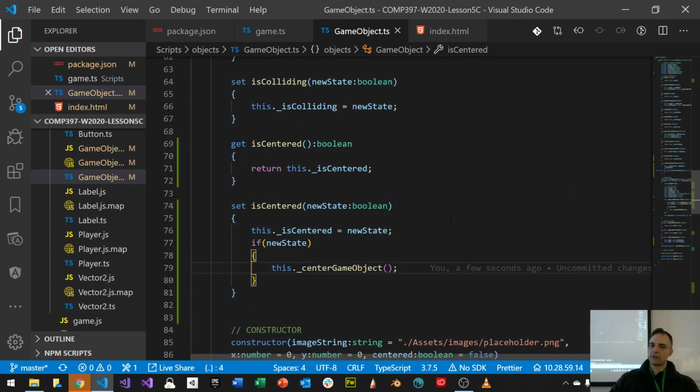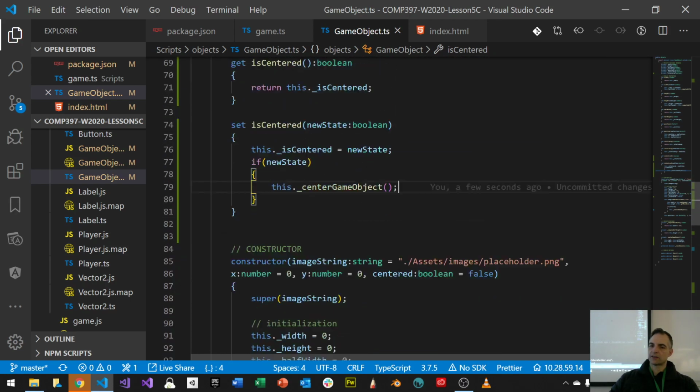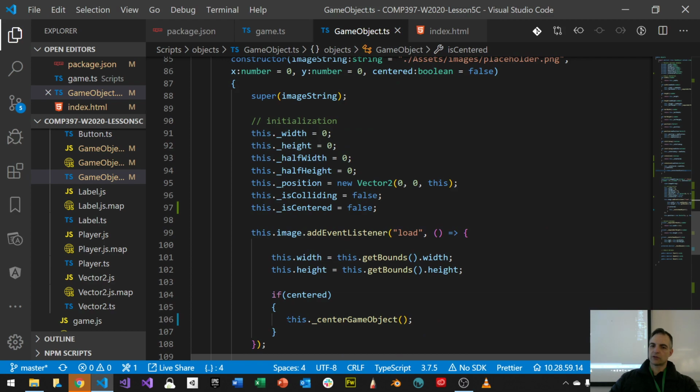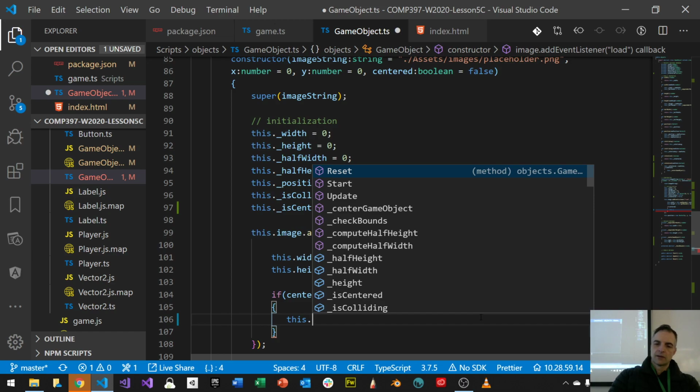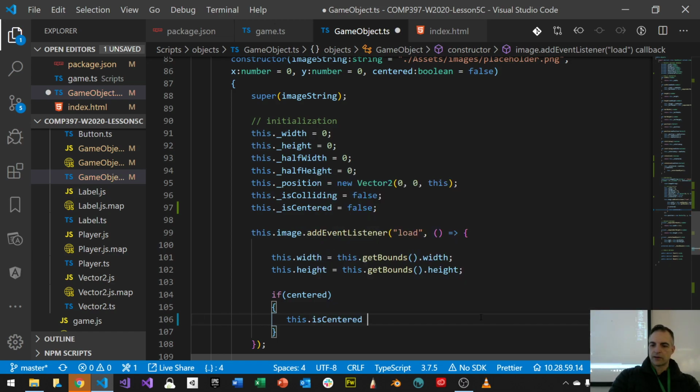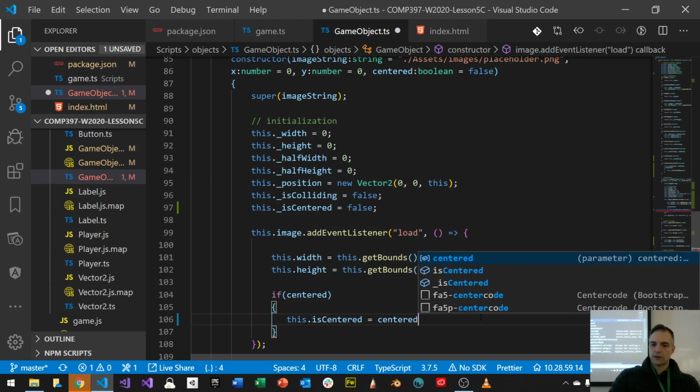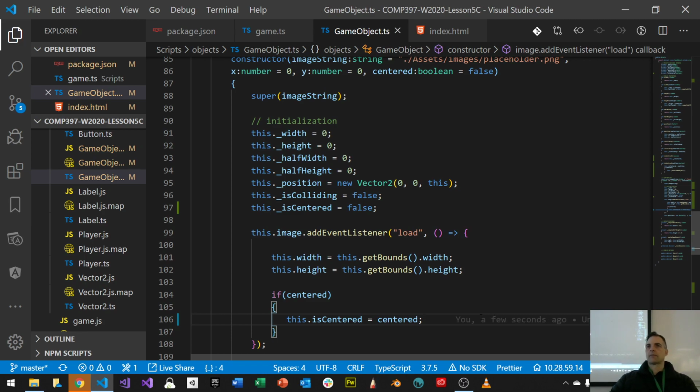And we also keep track of state. We know what state it is. So instead of doing this, we'll just do this dot is centered is equal to centered. Because centered is true. I could also just say true.